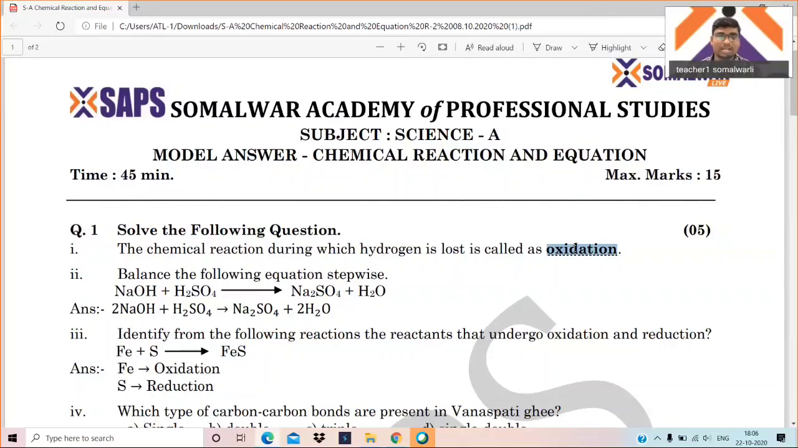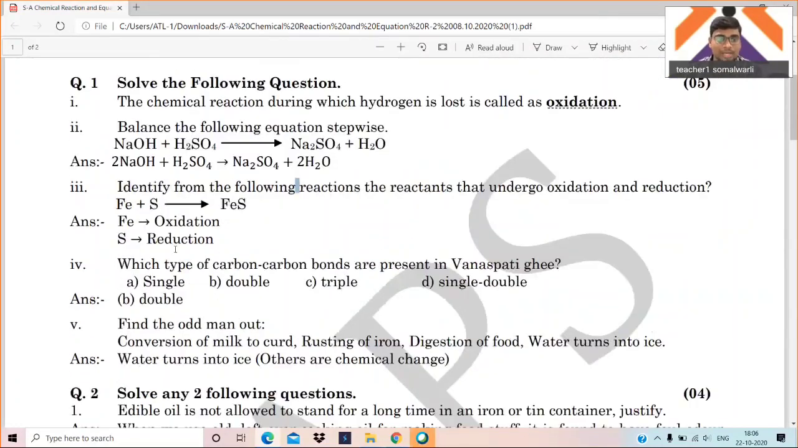Now, the second question is the balancing of chemical reactions. So, if you balance the reaction, Na is 1 and here it is 2. So, during the balancing, we put 2 and 2 over here. So, it becomes a balanced reaction. It is very easy. It will not make a difference. So, the third question is a very important question.